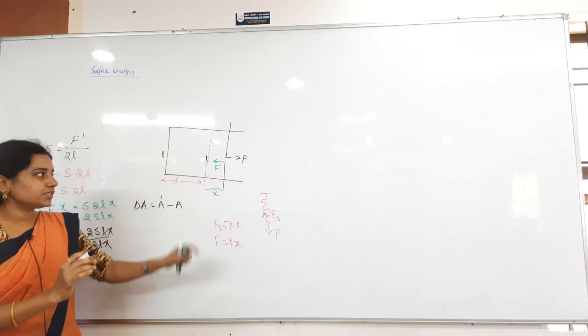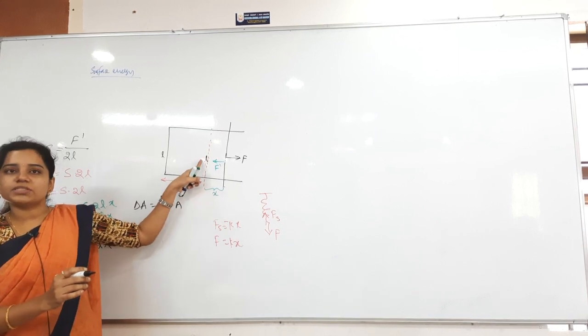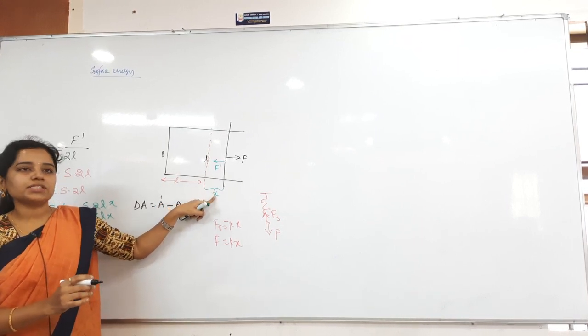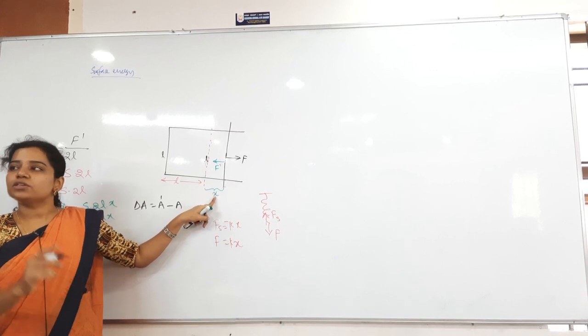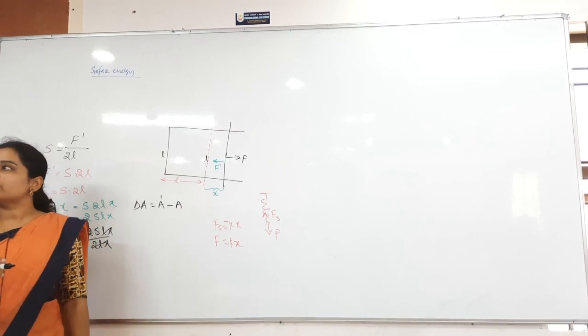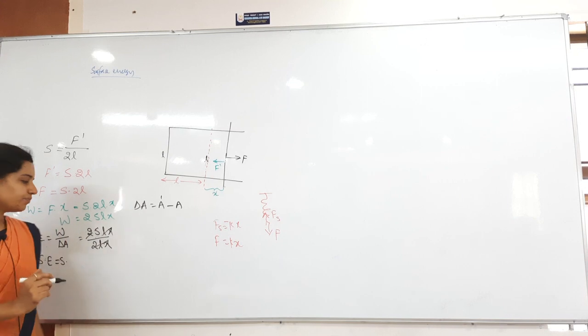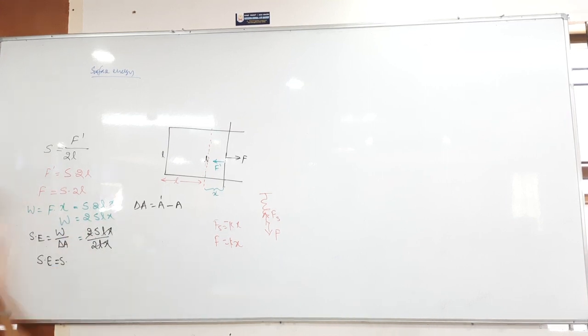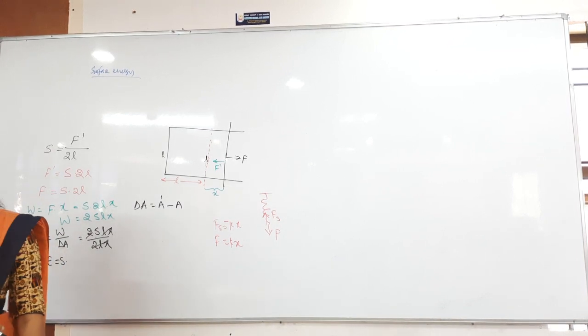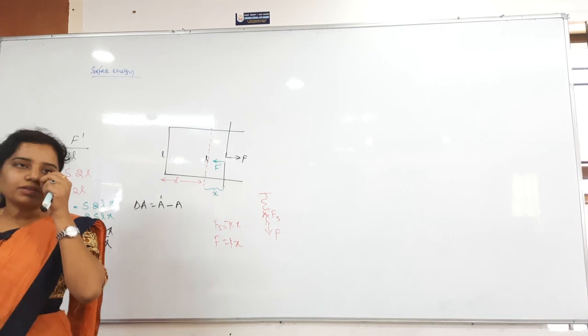The area of that will be length into breadth. Length is L, breadth is X. How many free surfaces? 2 free surfaces. So we take it as 2LX. Then surface energy is work done by change in area, so we get SE is equal to S. From this what can I say? Surface energy is exactly equal to surface tension. Clear? From that only we will get all the formulas.